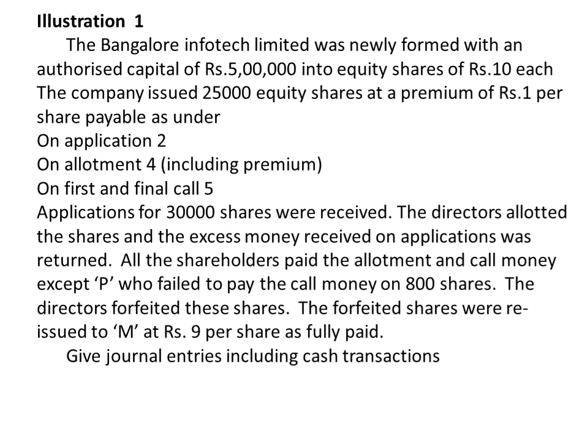So the directors have forfeited these shares, and the forfeited shares will be reissued. In this case they have reissued the shares to Mr. M at rupees 9 per share. Understood?